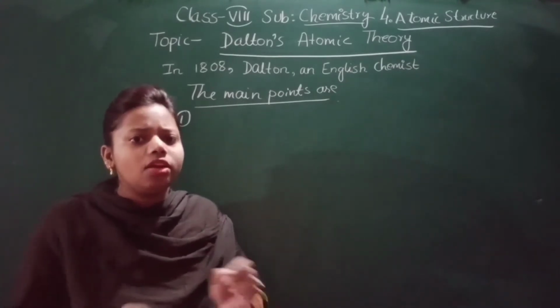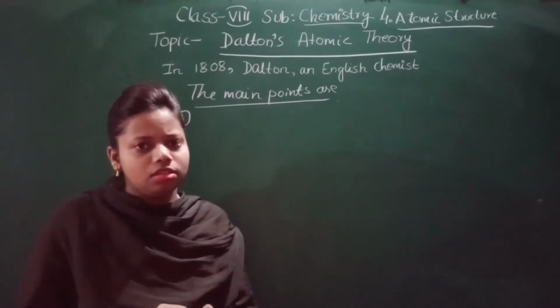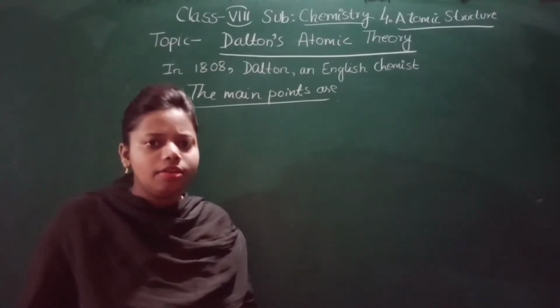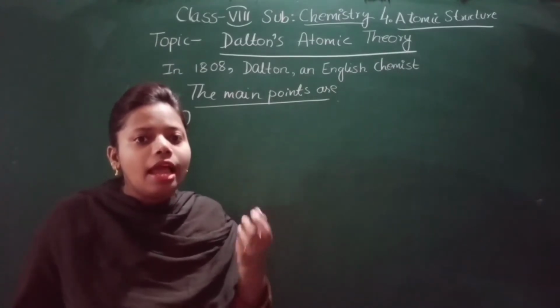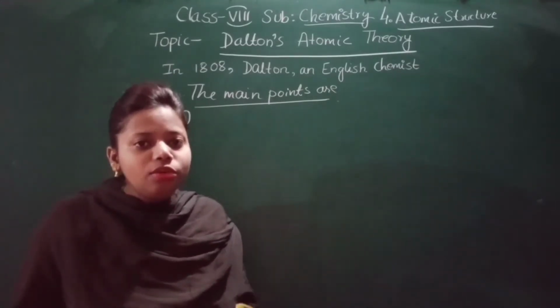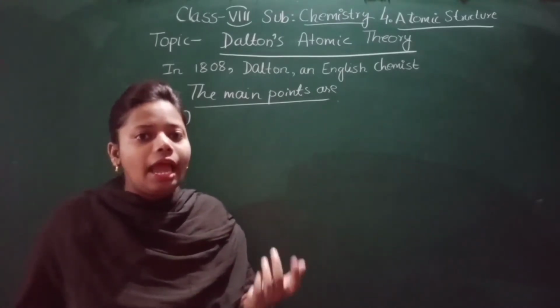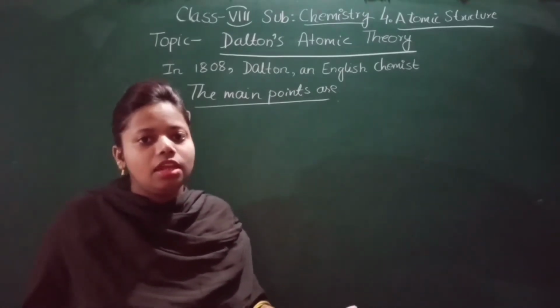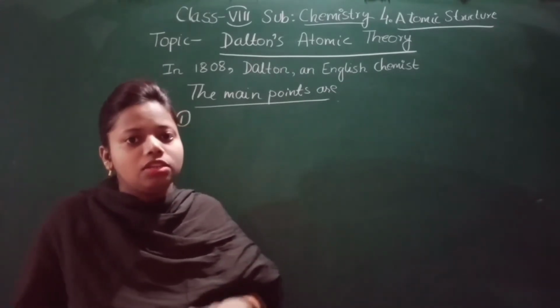You already know that all matter is made up of tiny particles. And what is that particle called? That particle is called an atom. You know that atoms are electrically neutral. This means that atoms do not have any charge. It is neither positive nor negative.